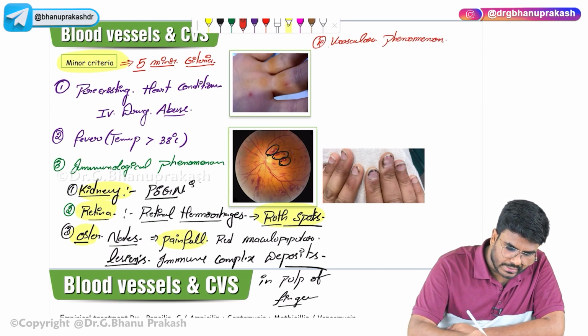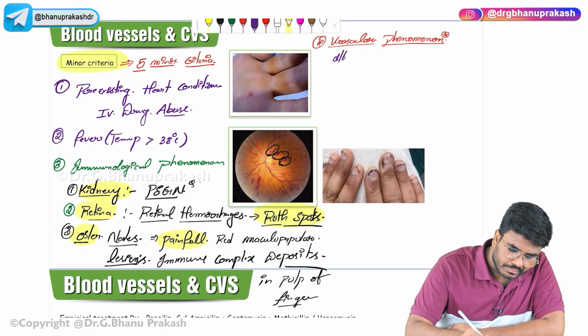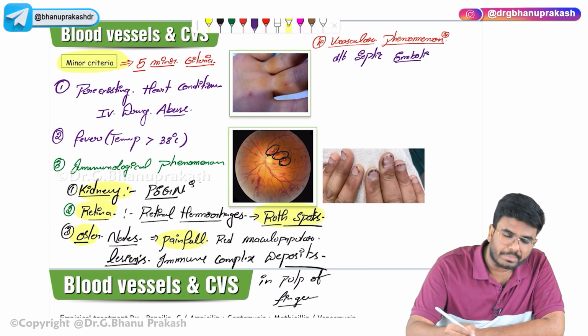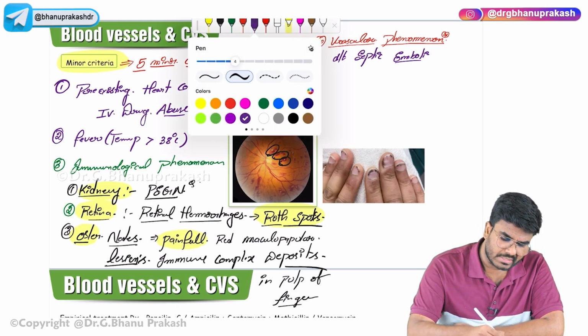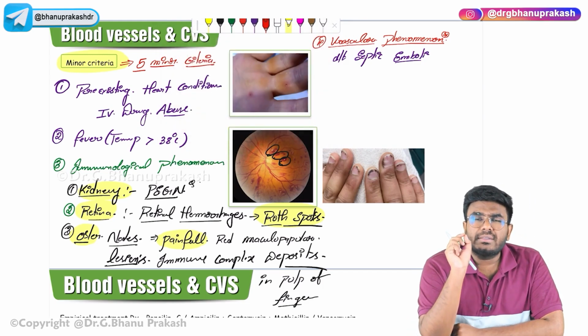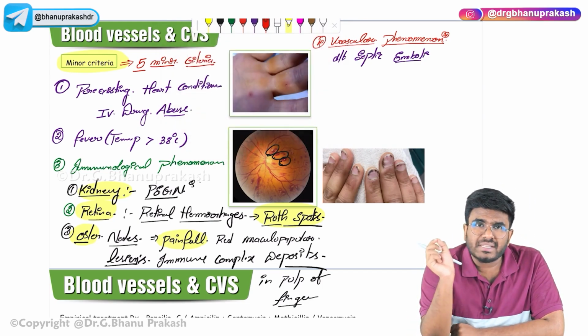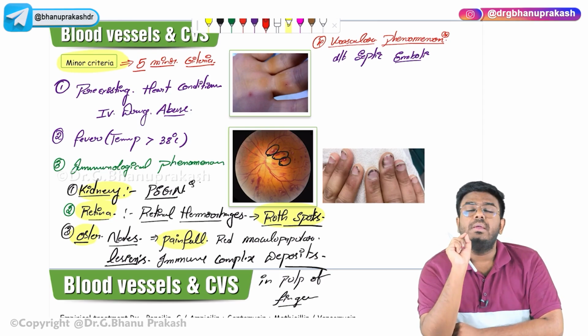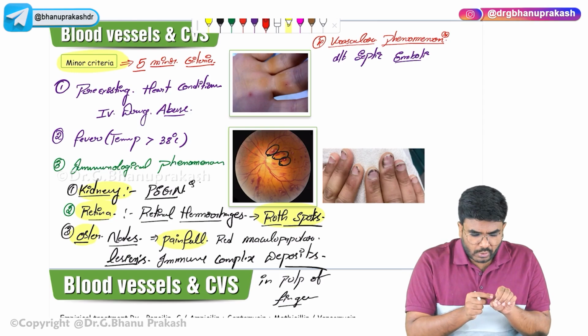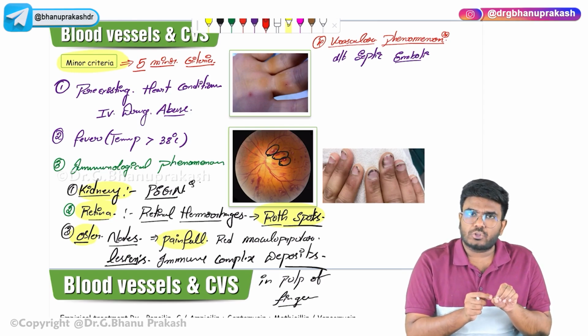Okay, the fourth criteria is vascular phenomena. What are these vascular phenomena? It is due to septic emboli. What do I mean by this? Microorganisms are going to damage the endothelial lining of the blood vessels, so you are going to have some small thrombus.